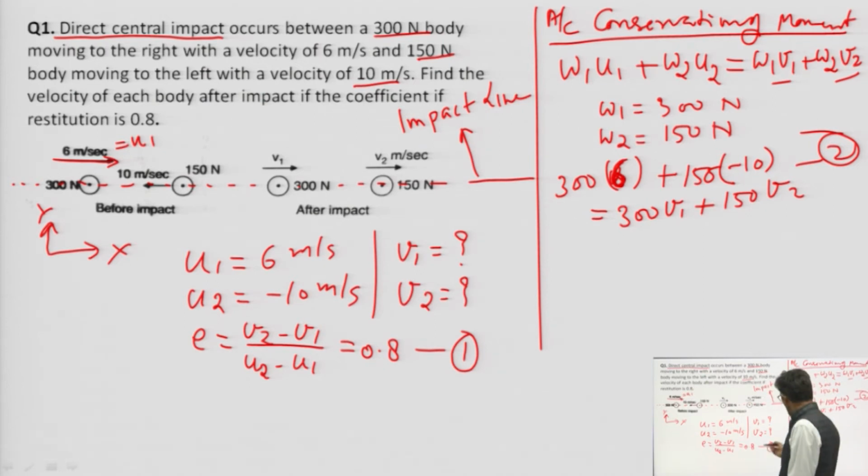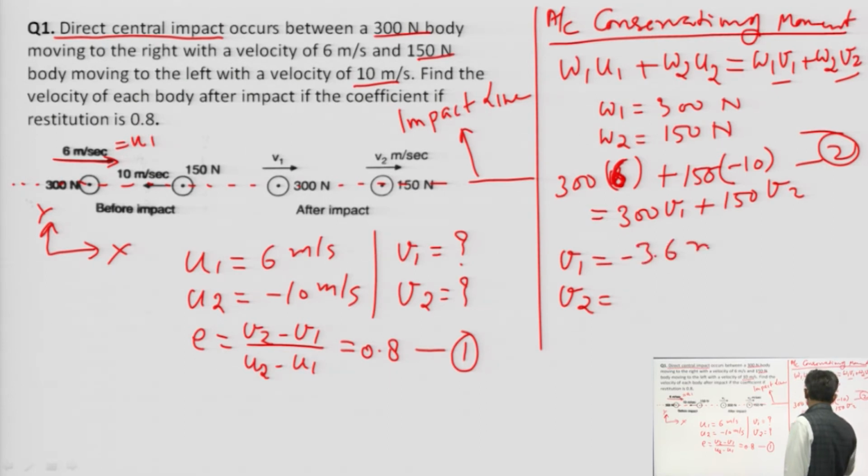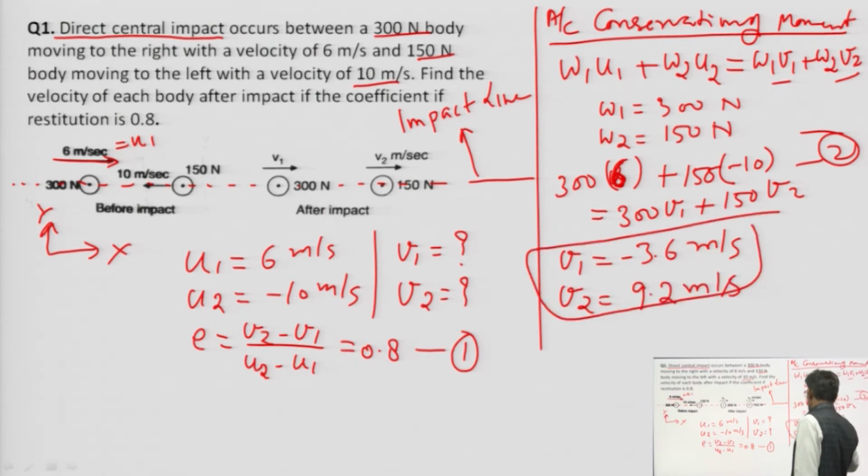Now solve equations 1 and 2, and V1 and V2 can be calculated. If we calculate, we get V1 as 3.6 meter per second and V2 as 9.2 meter per second. So that is the result for the first problem of this chapter, impact of elastic bodies.